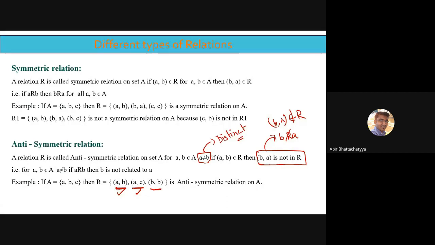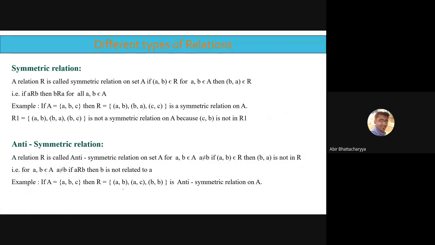BB is present. But the condition is that I have to check only distinct elements, so I will not check BB. BB present or not doesn't matter for antisymmetricity. For antisymmetricity, BB present or CC present or AA present does not matter. Only the distinct elements matter. Distinct element present, but its symmetric element not present. That is what we have to check. That's why it's called an antisymmetric relation.